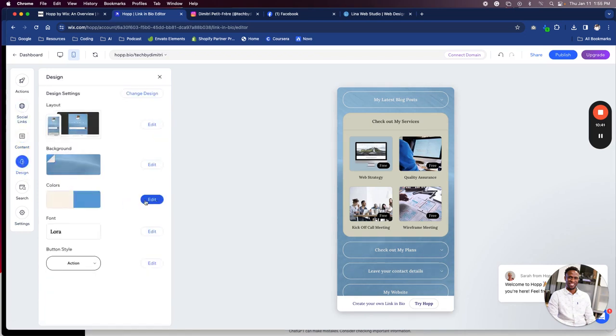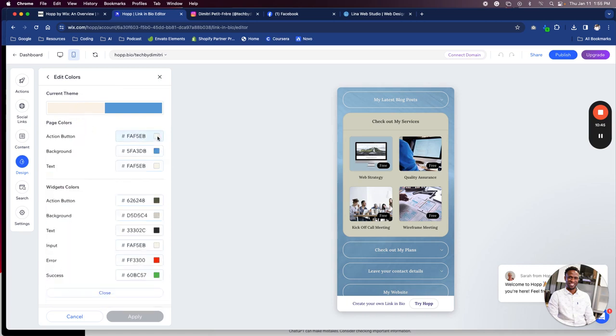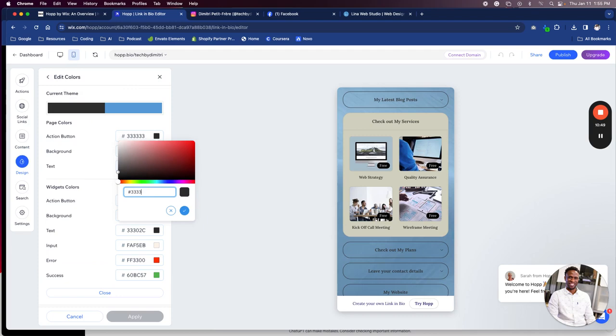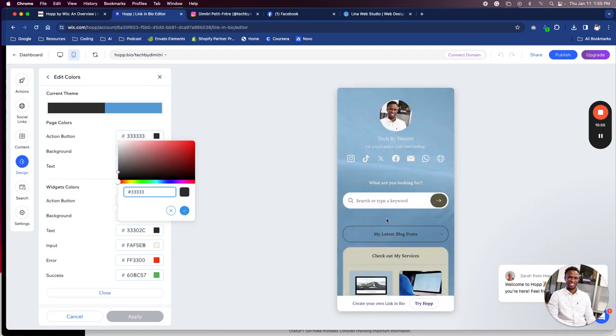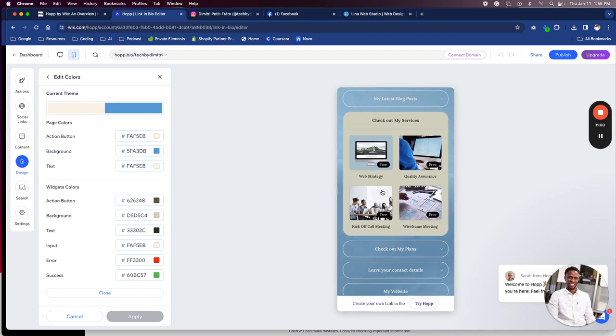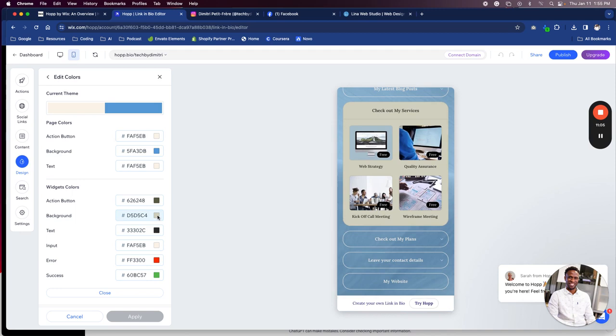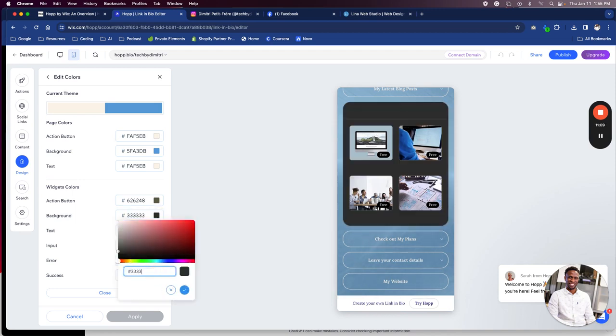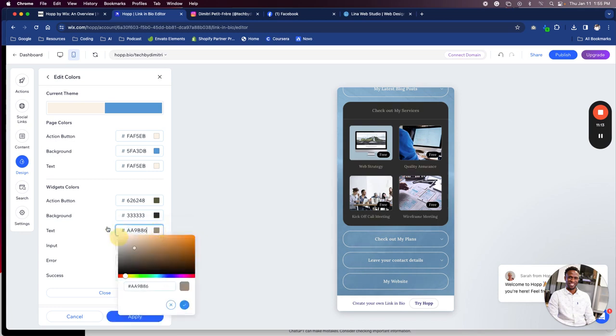Okay, we're gonna edit this and customize. So this I'm gonna put as that black charcoal color that I liked. All right. Hold on, what's the action button? Action buttons, actually, you can leave that right there. The text, you can leave that alone. Background, I think this is it right here. 1, 2, 3, 4, 5, 6. Yes, sir. And then we're gonna make the text white.